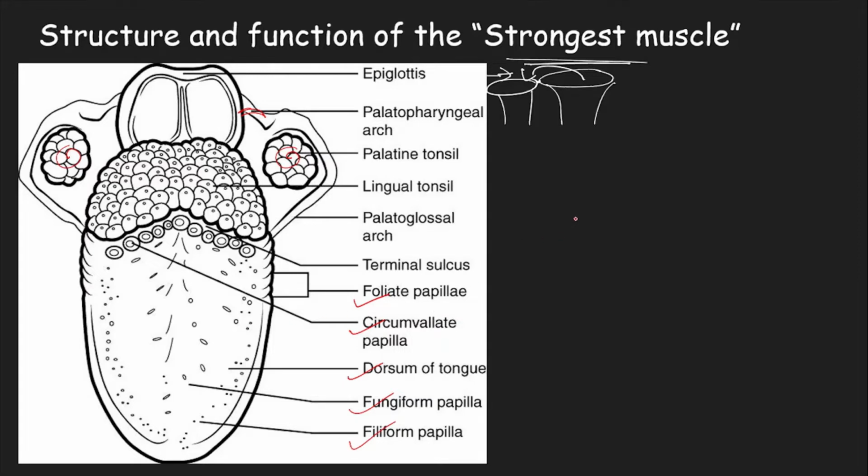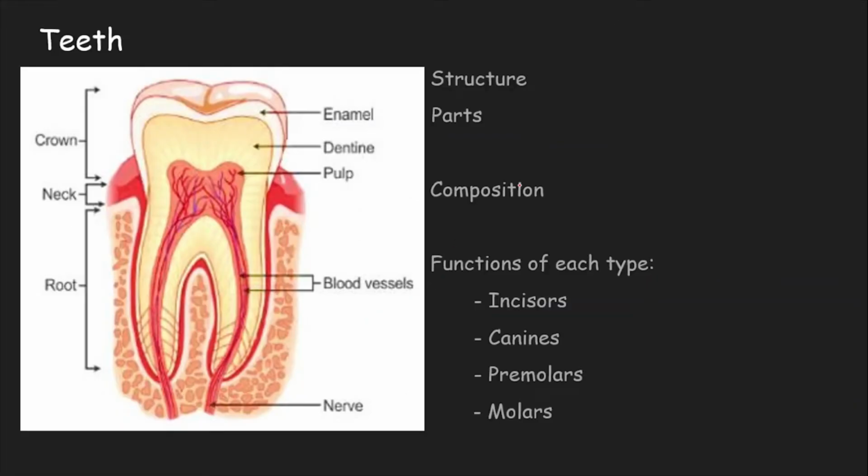Beneath each taste bud, they are connected to the nerve ending, which carries the information in the form of nerve impulse, and this chemical information is interpreted by the brain as different types of tastes. I'm sure you all are aware of the different types of tastes that are sensed by the mouth. Coming to the teeth.